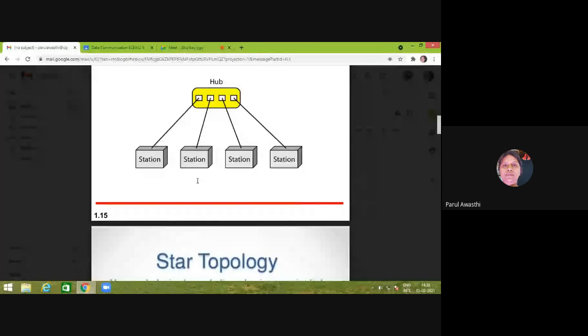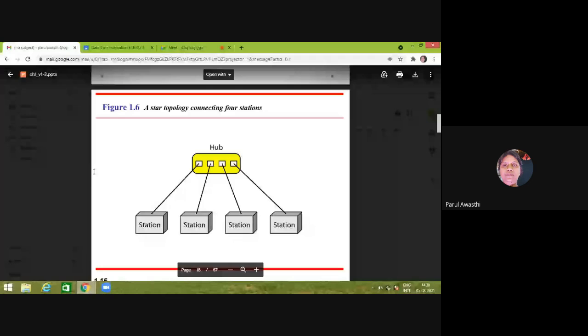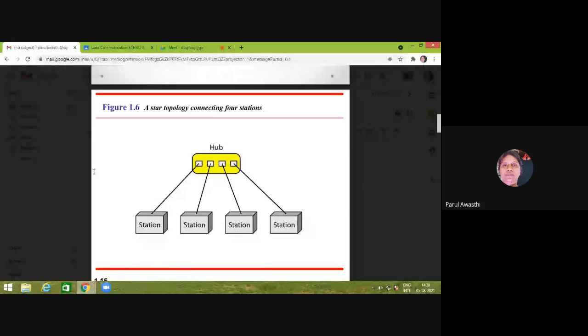Suppose we have selected a hub with 16 ports, then 16 devices can be connected via one hub. 16 stations can be connected via one hub.